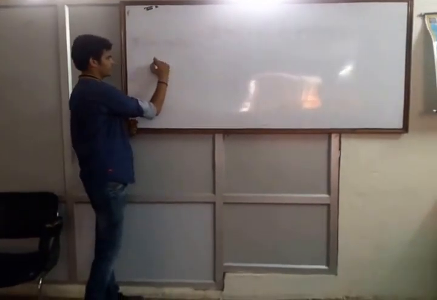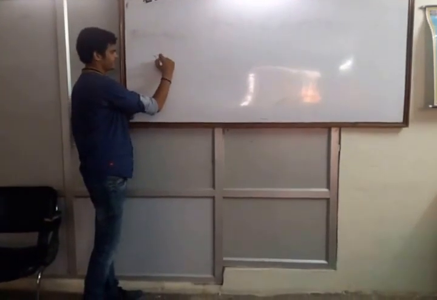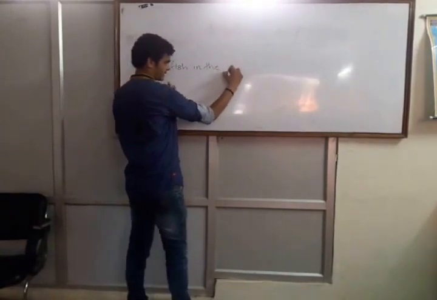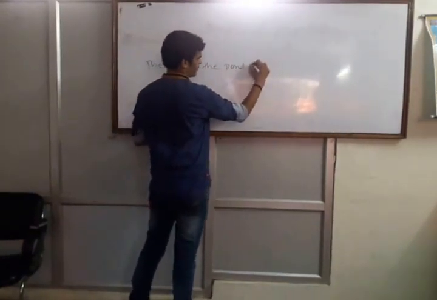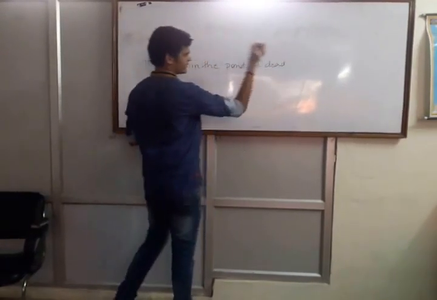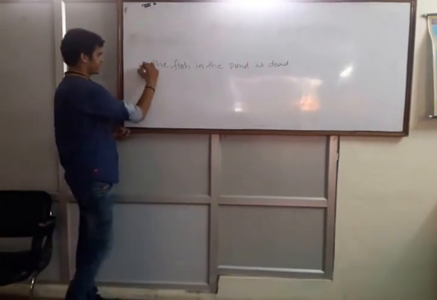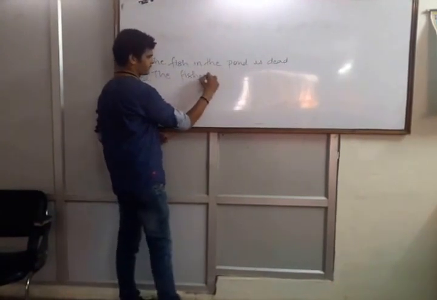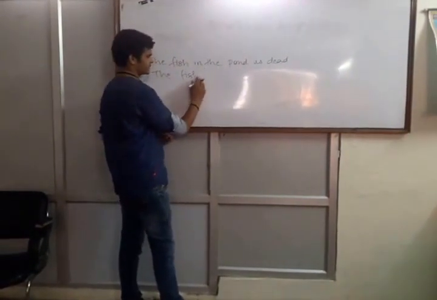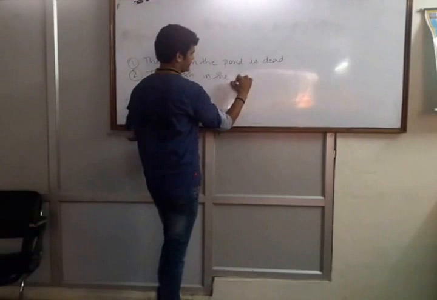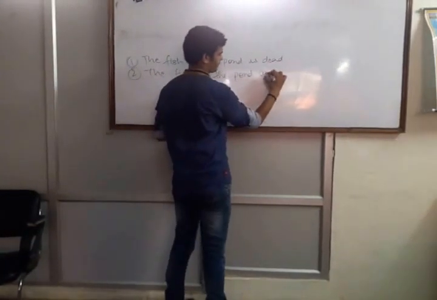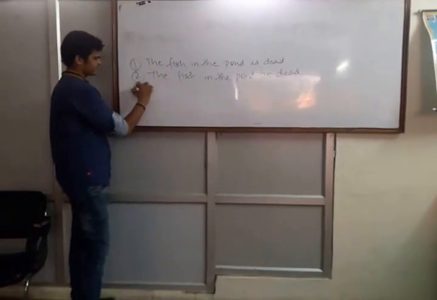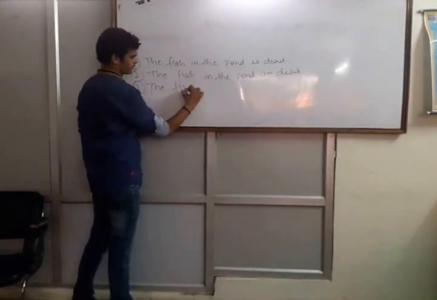Then there are certain sentences such as, the fish in the pond is dead. The next sentence is, the fish in the pond are dead.